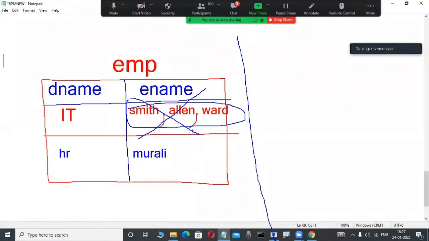Actually, this table is not the problem. Table creation also works here, with Smith, Allen. But why is this not recommendable? Table creation is not the problem. Another thing is the problem. What is that? Observe, this is very important. E. F. Codd, he is a mathematician, introduced the relational data model in 1970.